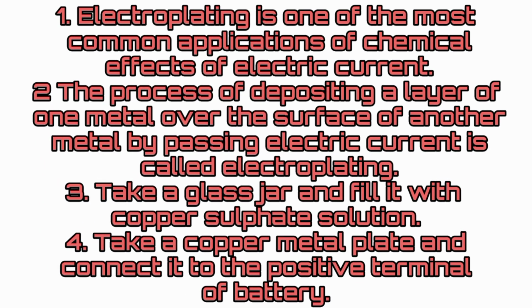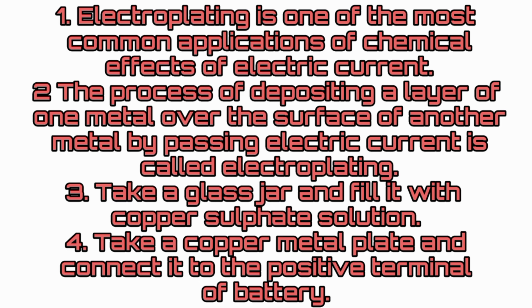Answer: electroplating. Electroplating is one of the most common applications of chemical effects of electric current. The process of depositing a layer of one metal over the surface of another metal by passing electric current is called electroplating. Take a glass jar and fill it with copper sulfate solution.